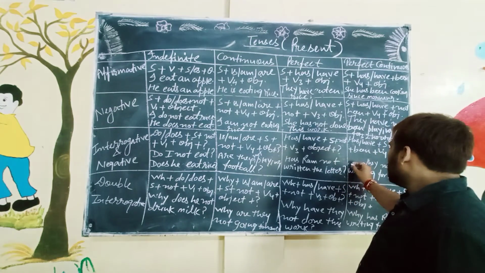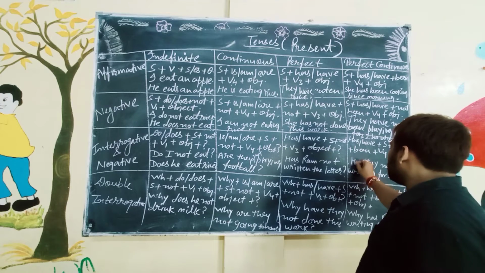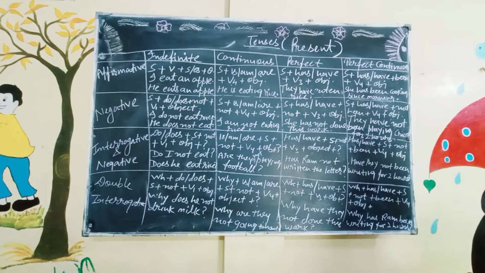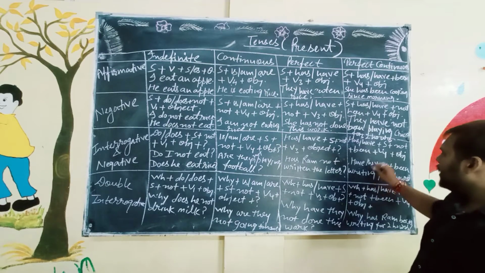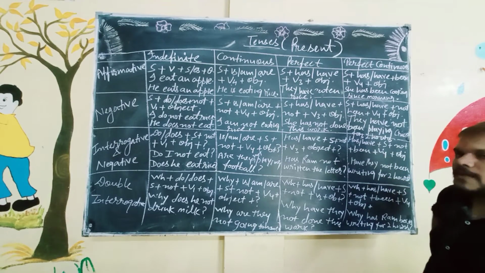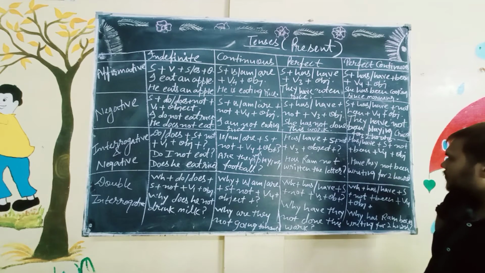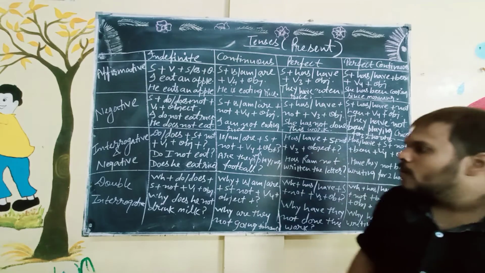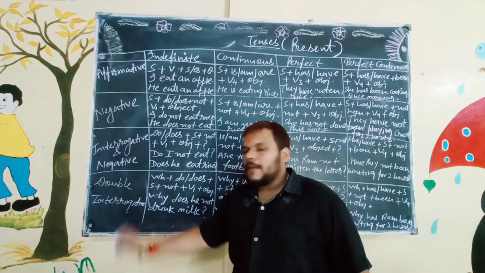Okay. Have they not been writing for 2 hours? They is the plural subject. That's why I used have. Okay. Writing for 2 hours. Is it clear?